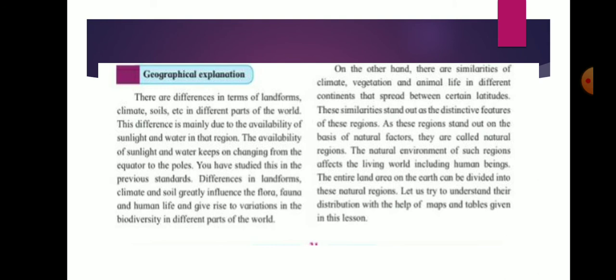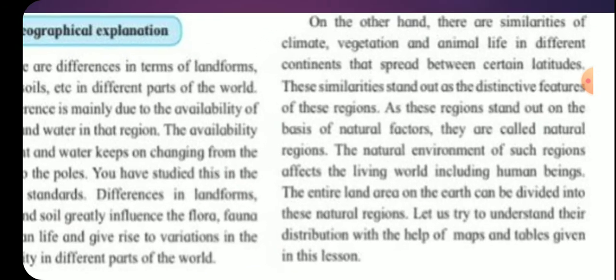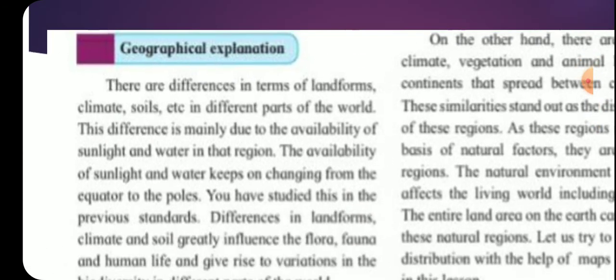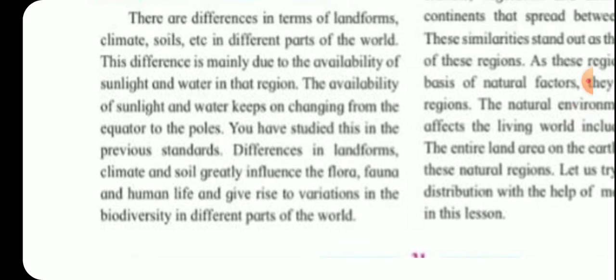Geographical explanation. There are differences in terms of landforms, climate, soils, etc. in different parts of the world. These differences are mainly due to the availability of sunlight and water in that region.